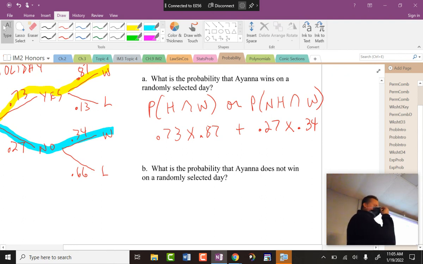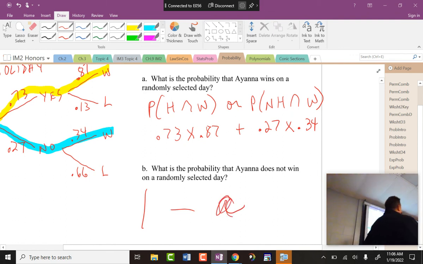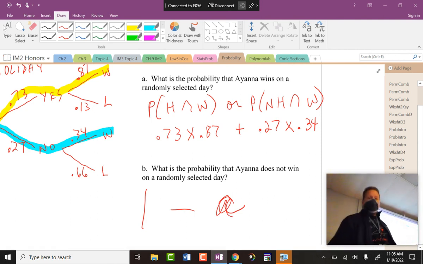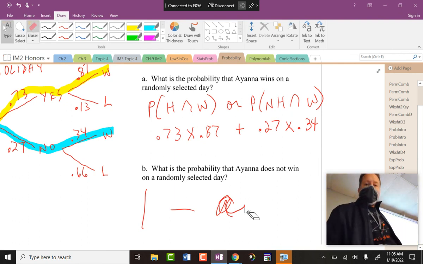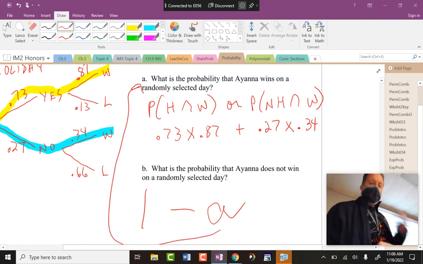What is the probability that she does not win? It's just 1 minus whatever the answer to A was, because that's just the complement. These should add up. You either win or you don't win, and that's 100% of the possibilities. So that's why it's 1 minus whatever you get for the answer for A. Let me erase that. That A got all junked up there. Whatever the answer to this is.